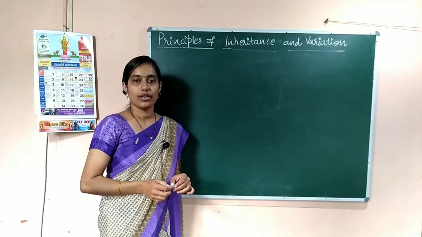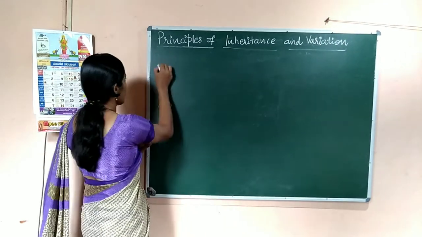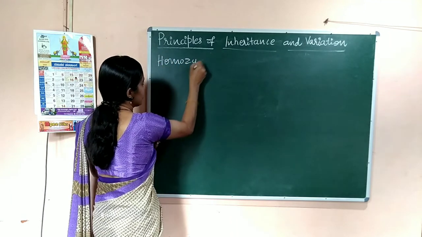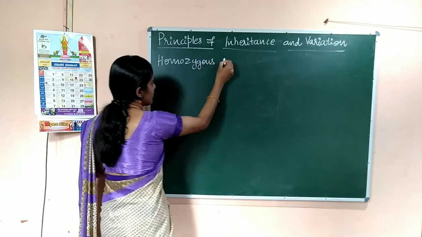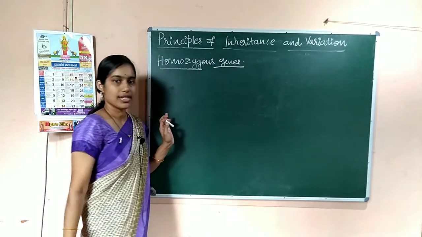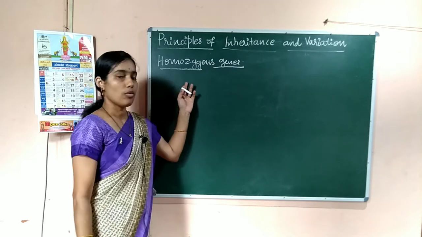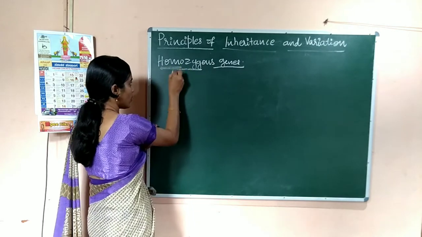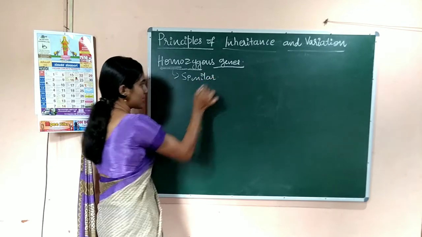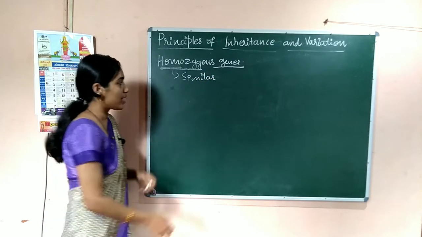Next we are going to discuss homozygous genes. Homozygous: homo means similar.